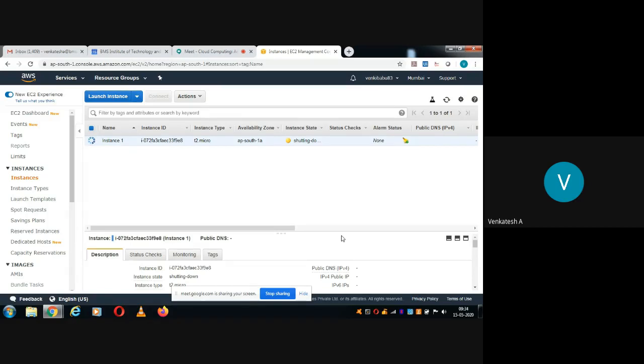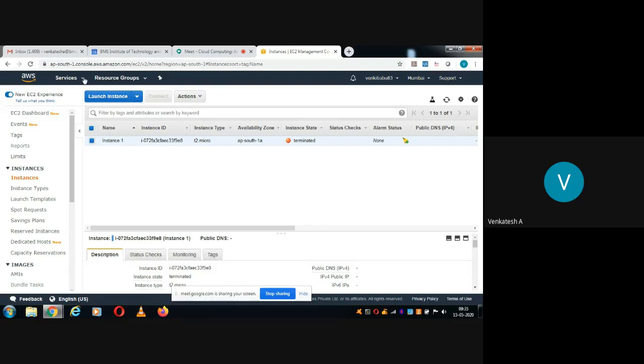Since you have linked your credit card to this AWS account, you should be very cautious before logging out. Whatever experiment you do, for whichever resources there is a trial option, only select those things, and before logging out make sure that you delete all the instances. That means you have to terminate. So now I have terminated everything.